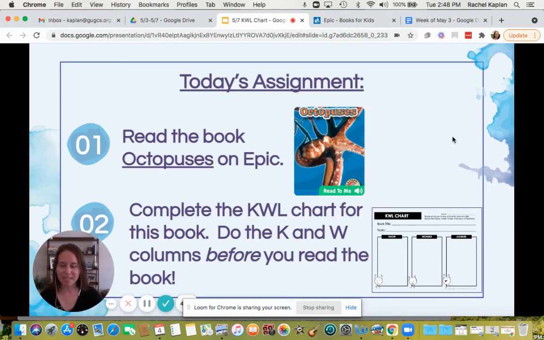For your assignment today, you're going to do the same KWL chart that I just did. You're going to read the book Octopuses on Epic. Here's a picture of the cover. Then you'll complete the KWL chart for this book. Remember to do the K and the W columns before you read the book. Jot down what you know and what you're wondering, then read the book. Finally, jot down what you learned in the L column.